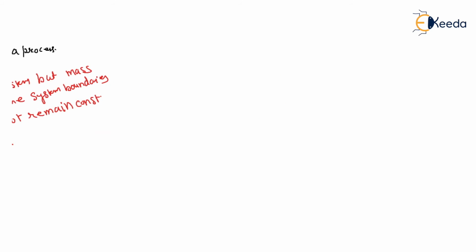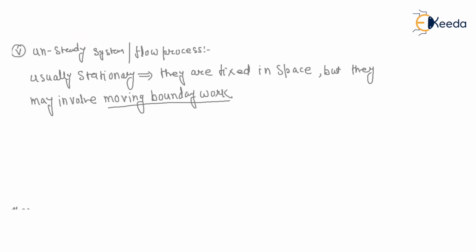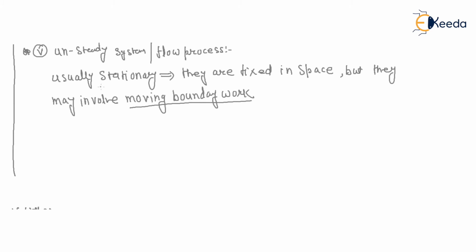If the system is stationary, so we take V1 equal to V2, that means change in kinetic energy is neglected, and Z1 equal to Z2, that means change in potential energy is neglected. So though the system is stationary, there is involved a boundary work.